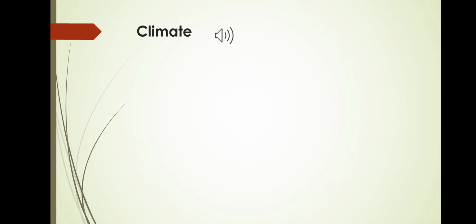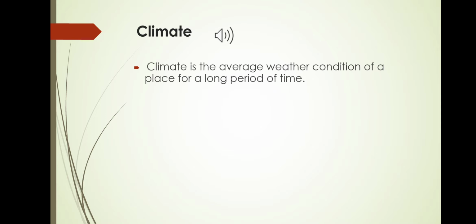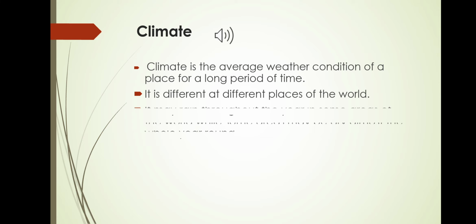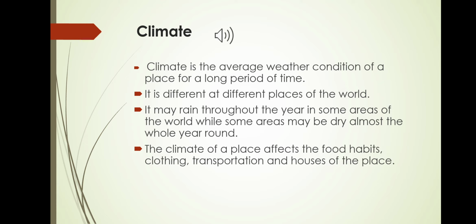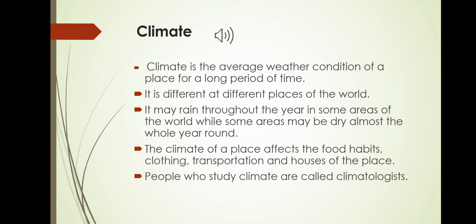Now the climate. Climate is the average weather conditions of a place over a long period of time, and it is different at different places of the world. It may rain throughout the year in some areas of the world, while some areas may be dry almost the whole year around. The climate of a place affects the food habits, clothing, transport, and houses of the people. People who study climate are called climatologists.